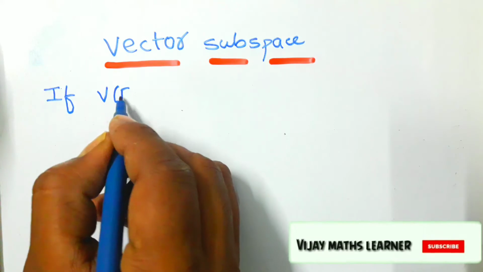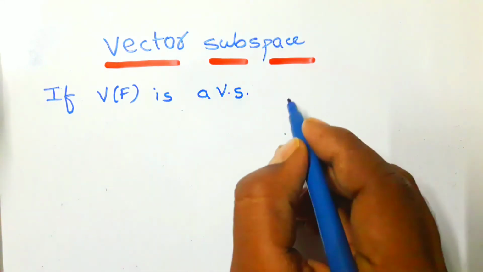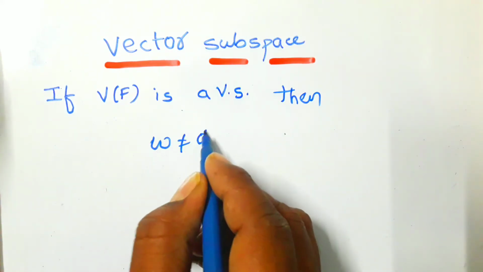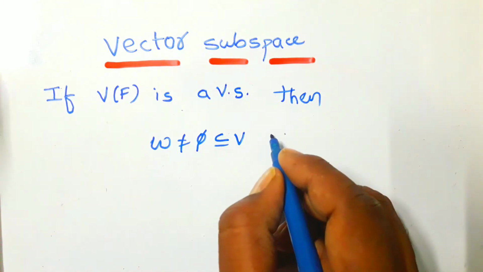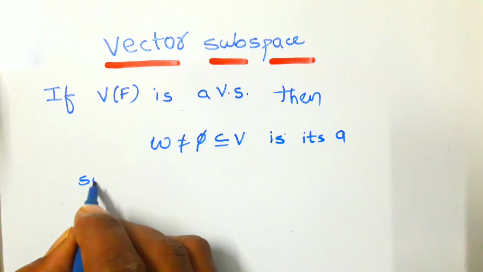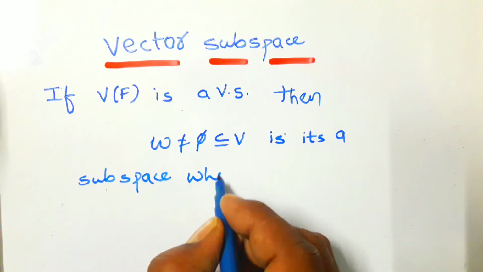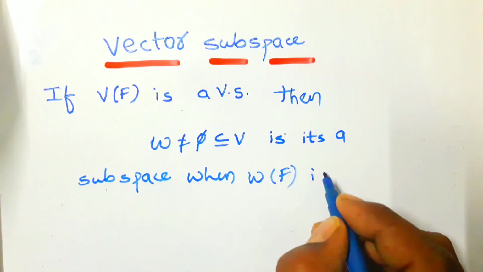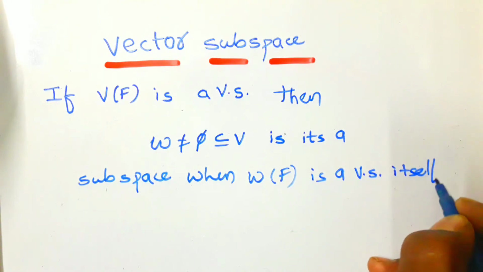If V over F is a vector space, then W, a non-empty subset of V, is a subspace when W over F is a vector space itself.